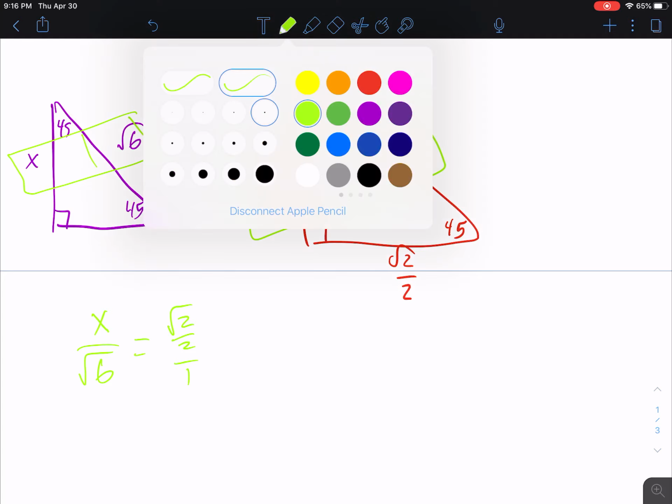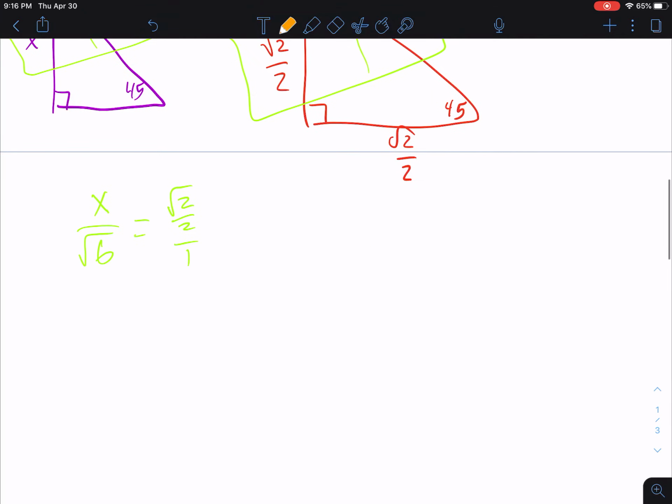Now, a couple of weird things here, but we can simplify. Whenever we divide by 1, we just get itself. So x over radical 6 is equal to radical 2 over 2. Now I'm going to cross multiply. x times 2 is 2x. Radical 6 times radical 2 is radical 12.